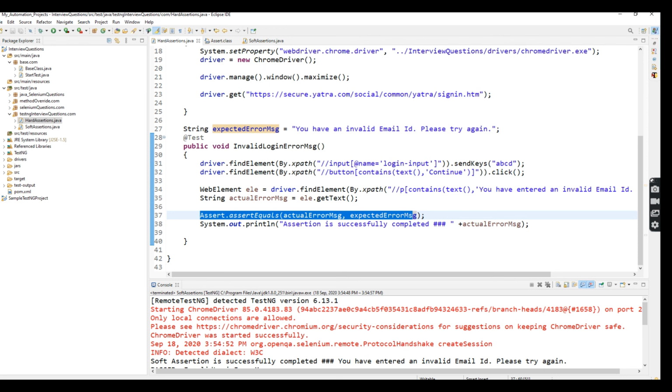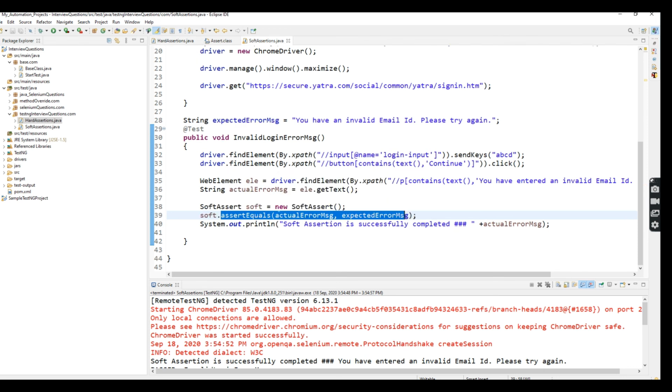Hard means it will hit hard, it will be stopped. If it fails, it will be stopped. Soft assertion means it will be handled in a soft manner, whether the assert passes or fails, it will execute beyond that level. Okay,